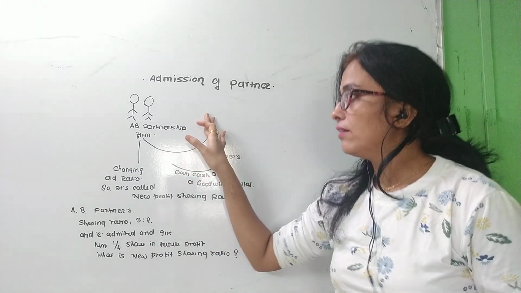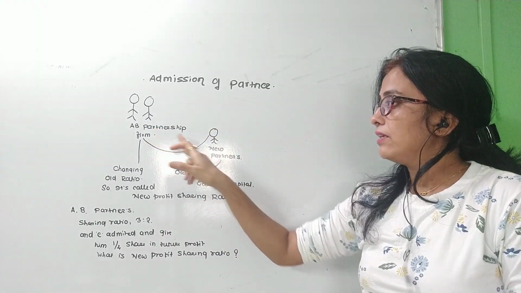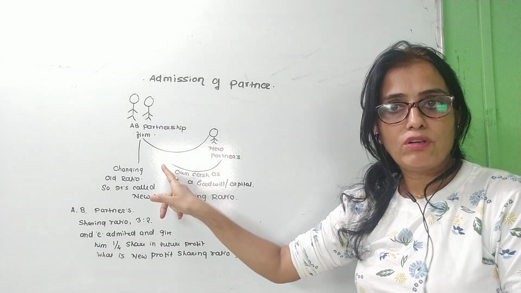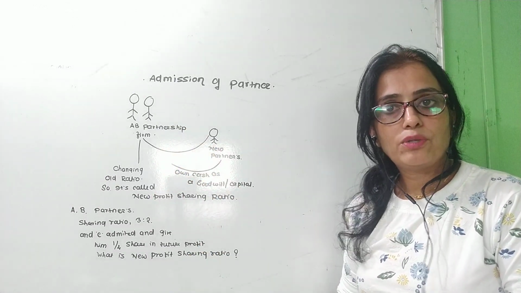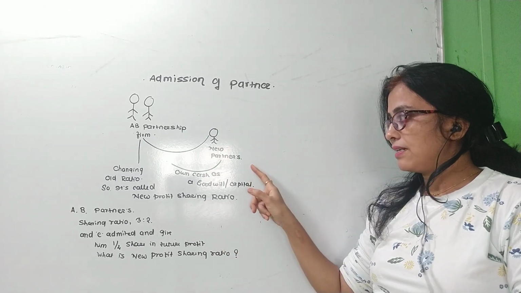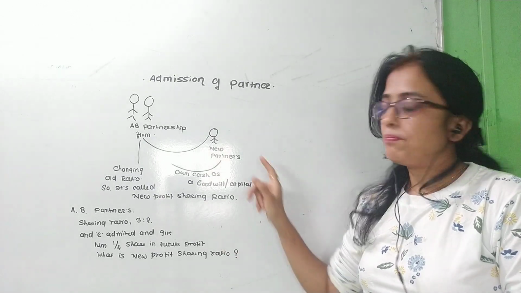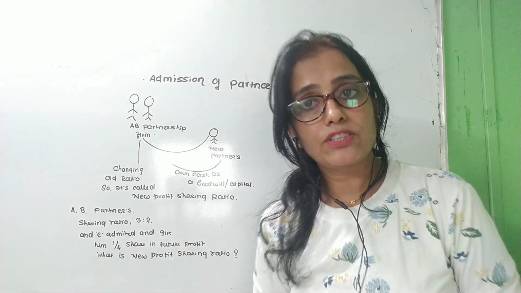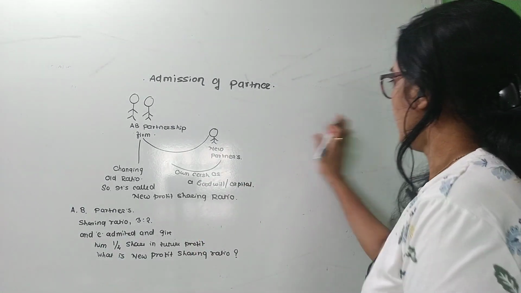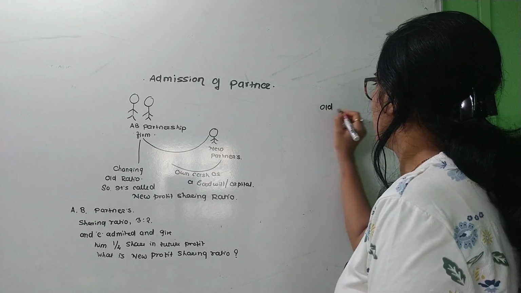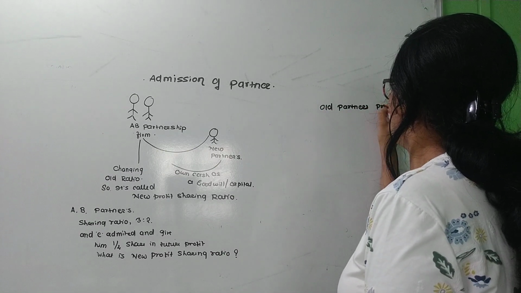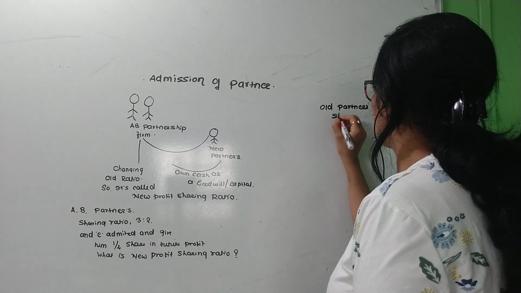So here I am giving an example. A and B are partners in a partnership firm, these are the old partners. They mutually decided to enter a new partner in the business. So they enter a new partner in the business. The main point is that the profit sharing ratio of the old partners is changed.